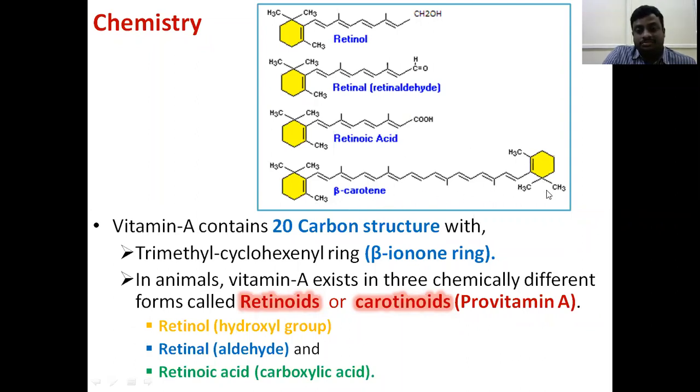Beta carotene is especially present in different vegetable sources. For example, carrot contains vitamin A. Tomato also contains lycopene, and vitamin A is also present. Carrot also contains beta carotene. Beta carotene contains 2 vitamin A molecules combined together. What is the beta carotene structure? I will show you in the next slide.